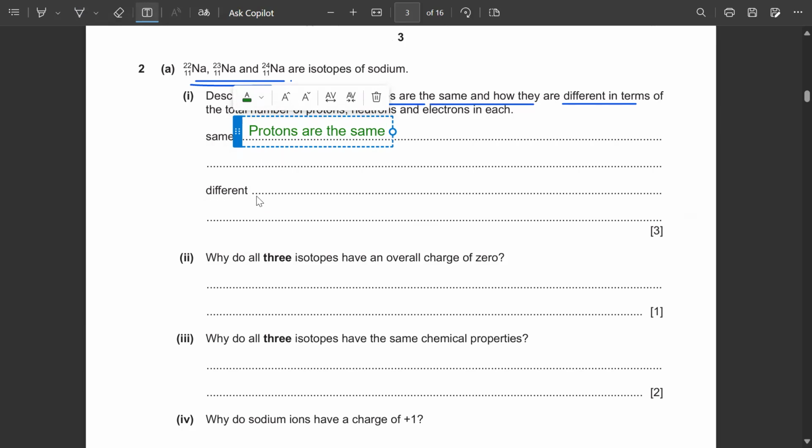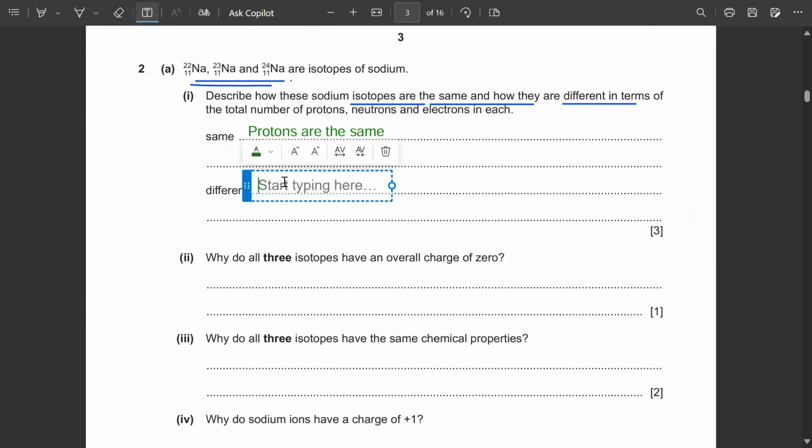On the other hand, if we are asked what is different in all these three isotopes, we know how we define isotopes. Isotopes are the atoms of the same element with the same number of protons but different number of neutrons. So the neutrons are different over here, or you can say the mass is different as well. Protons or the atomic number would mean the same thing as well.